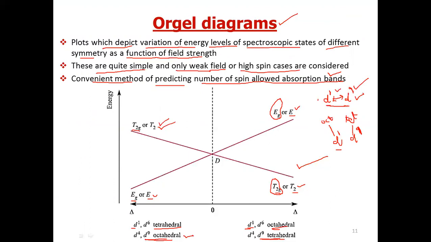So in this lecture, we have just tried to understand the Orgel energy diagram. We have just considered the simple cases, D1 and D9, for both octahedral as well as tetrahedral complexes.